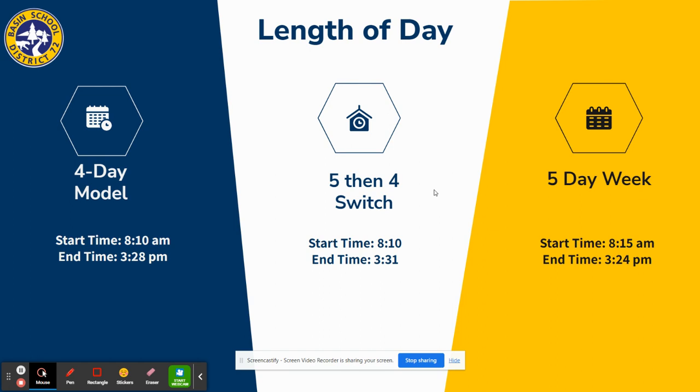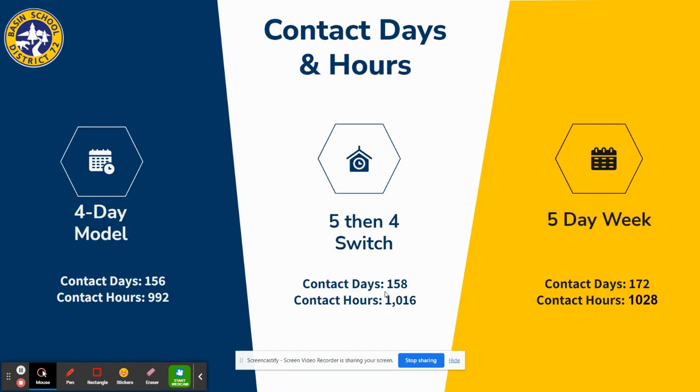For the length of day, what we were calculating is that the traditional 5-day week has the same approximate hours that we currently have. The 5 then 4 switch is extended to 3:31. And the 4-day model is also extended slightly to 3:28. And that's really a matter of balancing instructional time with the length of school day. And you'll see that coming up here with contact hours.